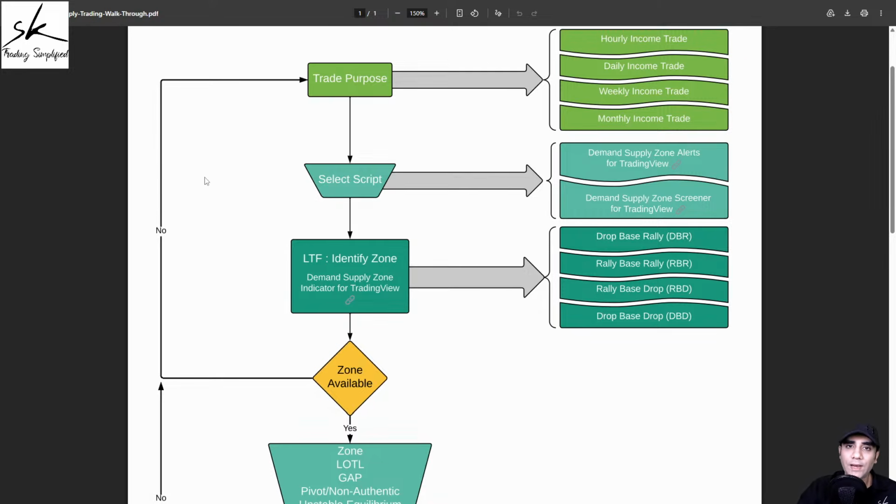The process can be as simple as, I need a smaller list, so maybe I'll just analyze my Nifty 50 symbols, or I have my own favorite list of symbols which I want to analyze every day. So the choice is yours how you want to get that small list.